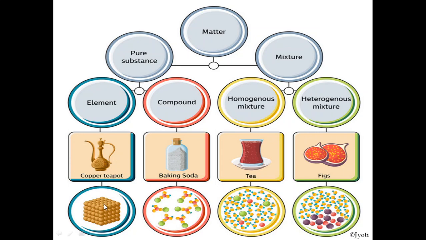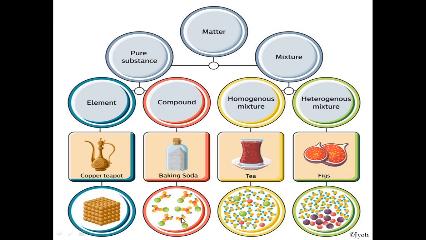Okay, all are copper particles. But here you see the diagram of baking soda. So in baking soda you can see NaHCO3, that is sodium bicarbonate. So here you can see that it is in a fixed proportion. Sodium, hydrogen and carbonate are there, and they can be separated by chemical process. By electrolysis they can be separated from each other.